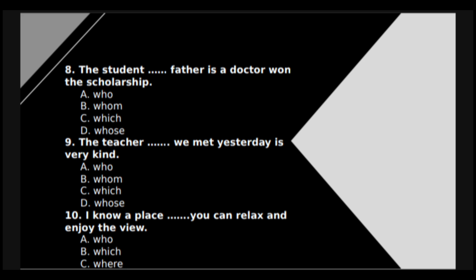"The student blah blah blah father is a doctor won the scholarship." In the sentence, the student whose father is a doctor won the scholarship. The correct answer is "whose." This is because the sentence aims to explain ownership, namely the student's father. The word father indicates that the father belongs to the student. In Indonesian, "whose" can be translated as "yang ayahnya." Therefore, using "whose" is the most appropriate and correct way to complete the sentence.